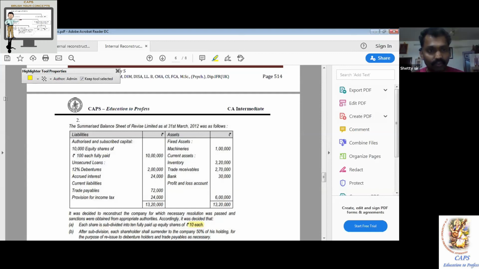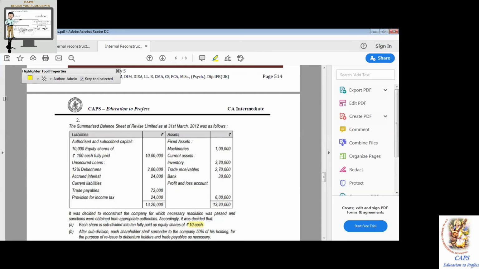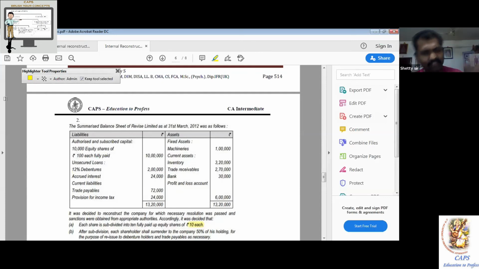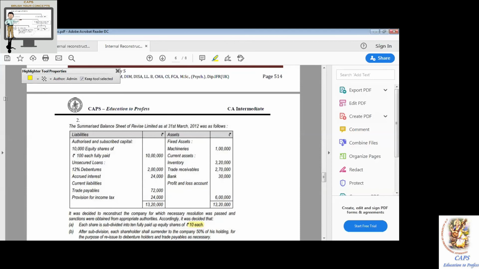Yes, sir. Just to conclude, there are two approaches for internal reconstruction. Capital reduction account approach is very easy. Any profit transfer to capital reduction account initially, then at the end use the same for writing off in the following order only: P&L account debit balance, fictitious assets, goodwill, if any other asset if they give, and any balance transfer to capital. Share surrender, very very important, extremely crucial. All transactions related to shares routed through share surrender account. Balance transfer to capital account, and ultimately then you go with the same writing off of those 4 items. And finally, the balance transfer to capital. Reasonably understood? Yes, sir. Thank you very much.